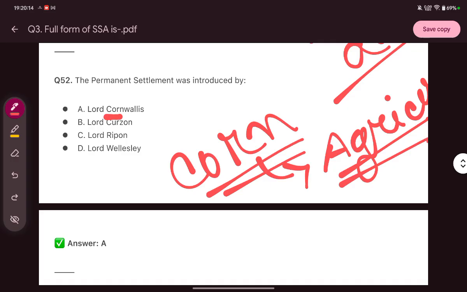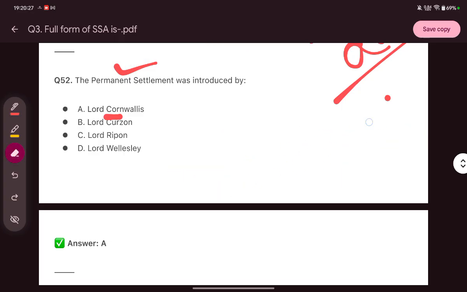Agriculture is dominated by the British, and agriculture is controlled by the British through the permanent settlement or zamindari system. So in such a way you can connect this. There's not much logic, but you can connect it.